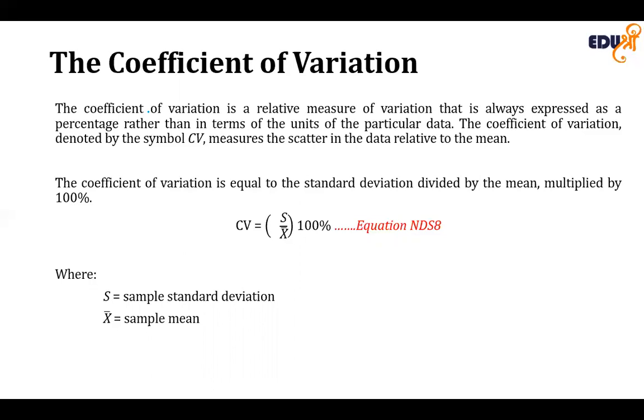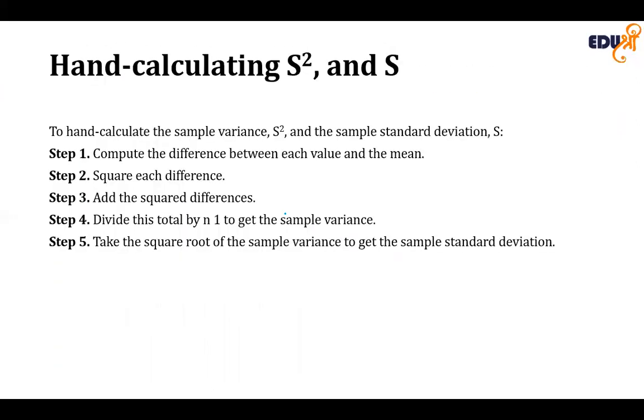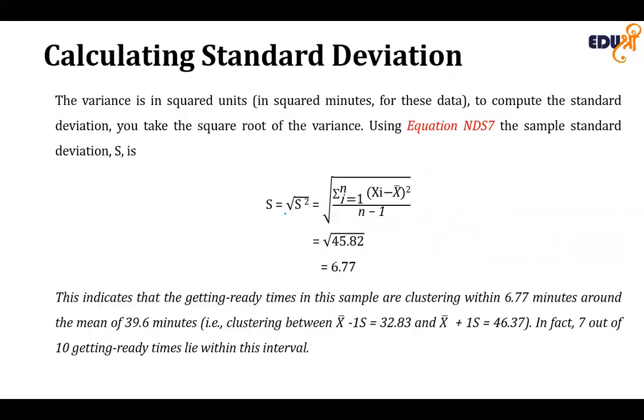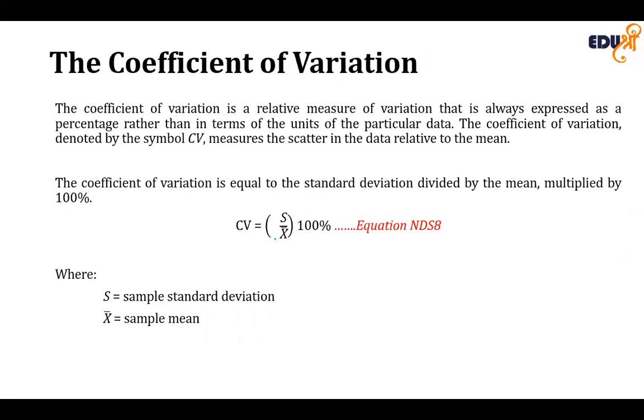So the equation for the coefficient of variation is the sample standard deviation divided by the mean, multiplied by 100%. We know how to calculate the sample standard deviation and how to calculate the mean, so we can get the coefficient of variation.